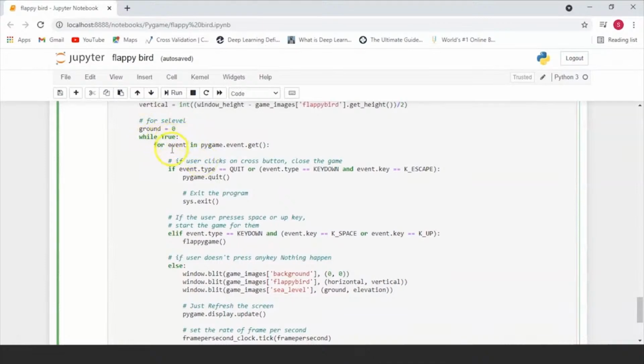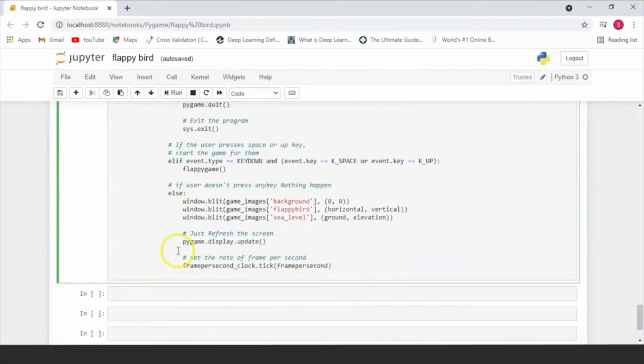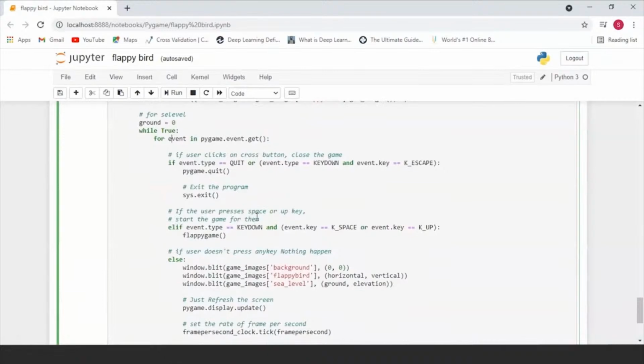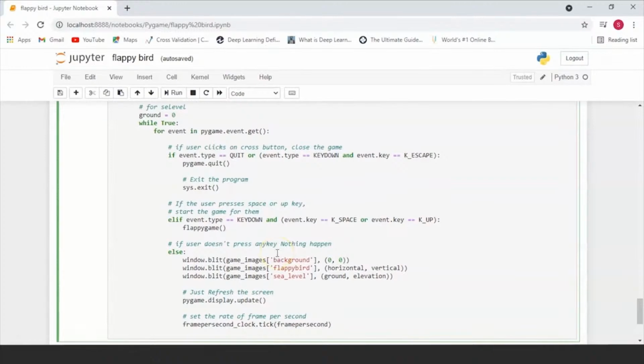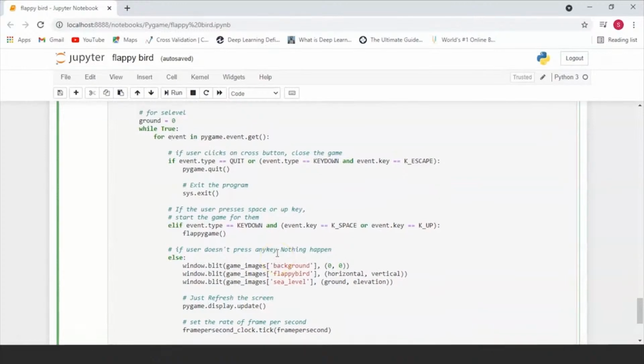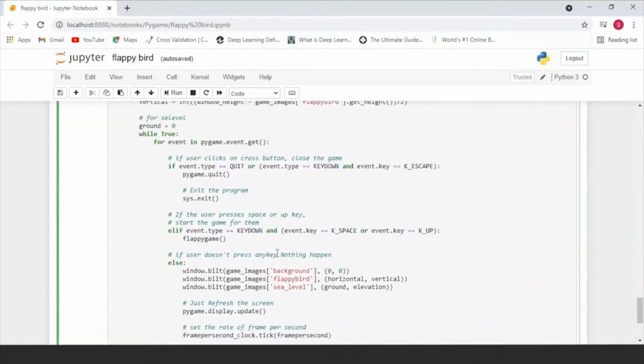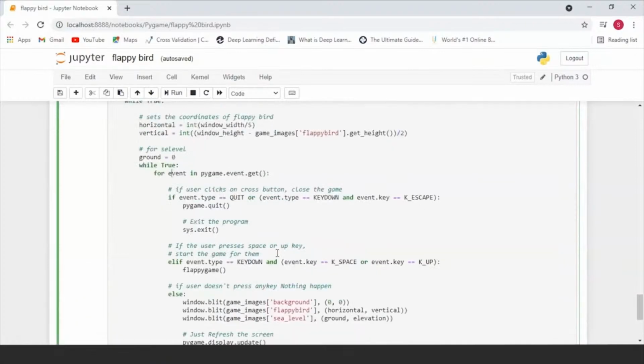While True, for event in pygame.event.get. Basically, while we keep getting a keystroke from the user, this whole loop is going to keep running. And what exactly is happening in this loop over here, basically we are running the program until the user stops or exits the game. Otherwise, we have basically created an infinite while loop over here.